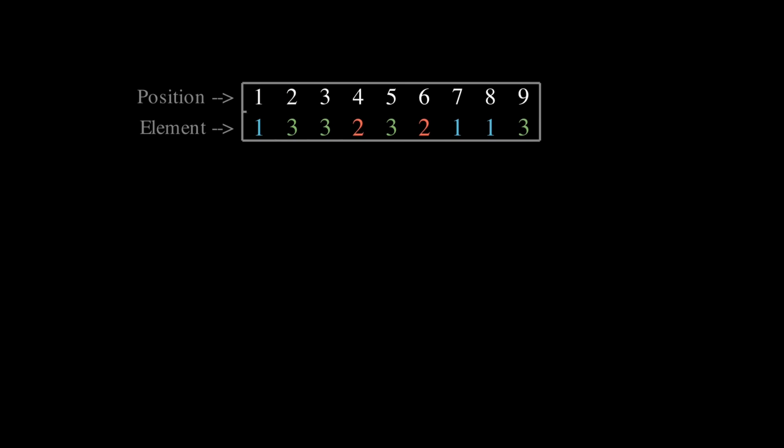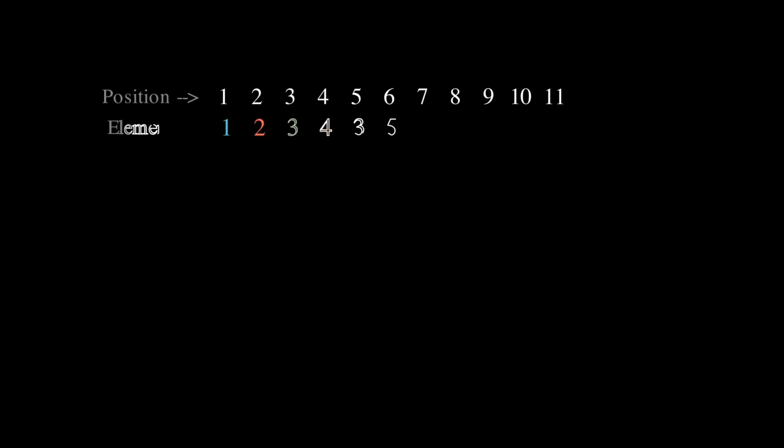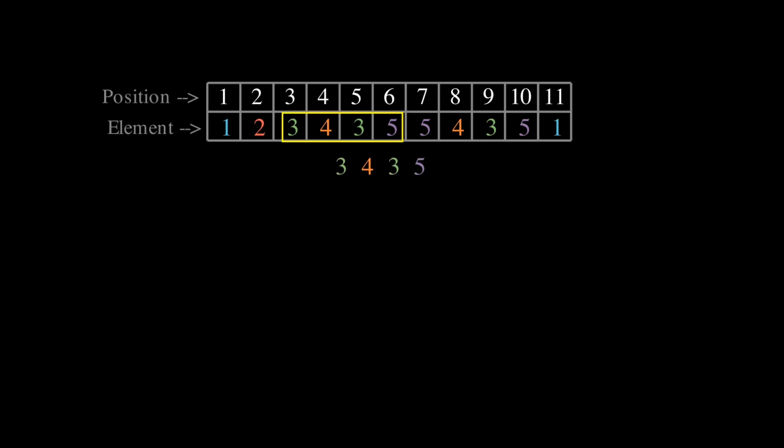This sequence has 9 elements, and if we take a sub 2 through a sub 4, and a sub 3 through a sub 6, we get 3, 3, 2, and 3, 2, 3, 2, and that first string is a subsequence of the second one. It's not a consecutive sequence, but we do preserve the order of the terms in the first string, and that's what matters. So this is a bad sequence. To take another example, we can take a sub 3 through a sub 6, and a sub 5 through a sub 10. The first string is a subsequence of the second string, so we have another bad sequence.